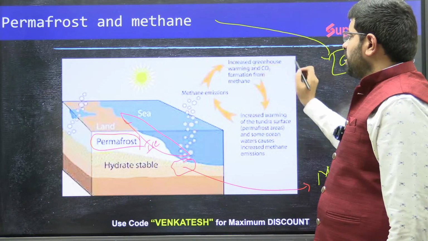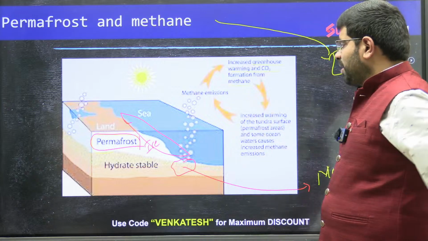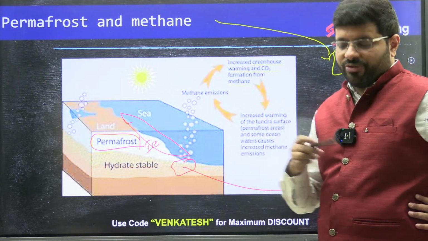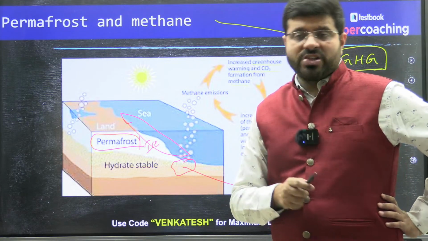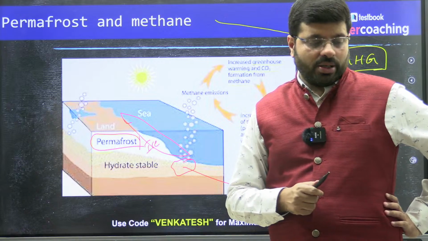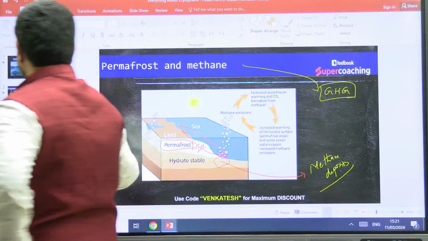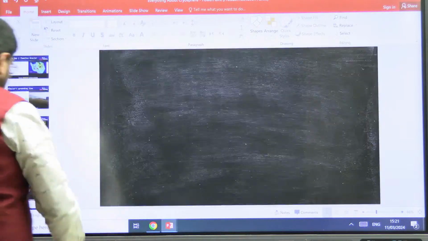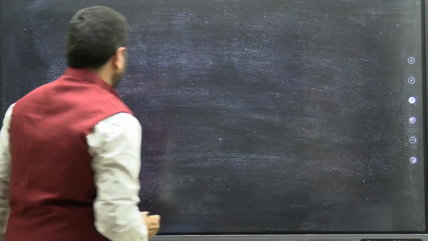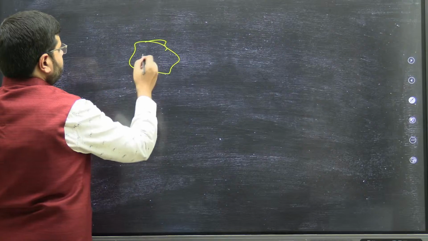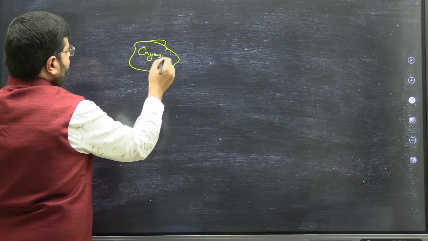It is leading to increased global warming and carbon dioxide formation from methane, and because of that, global warming is accelerating. Because it is accelerating, the feedback loop of the cryosphere has been significantly impacted. So what you need to understand here is, right? There is something called the feedback loop. So you have the cryosphere melting.